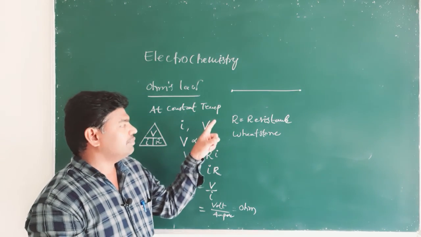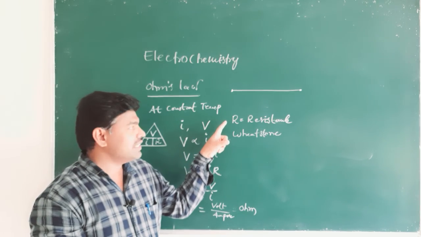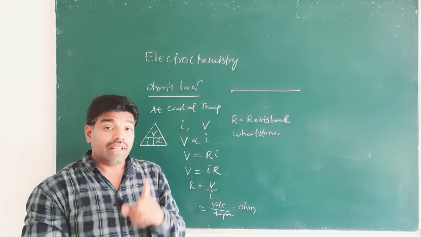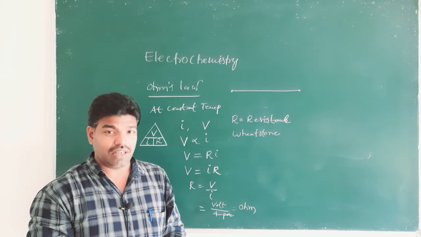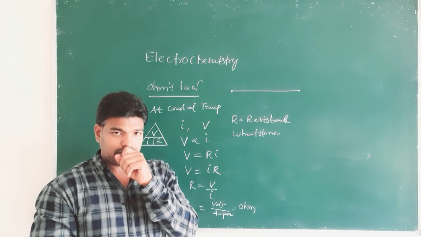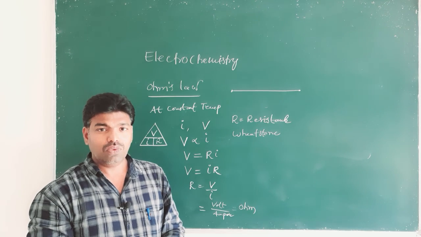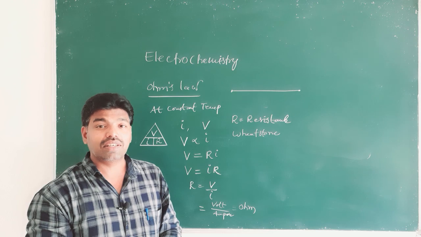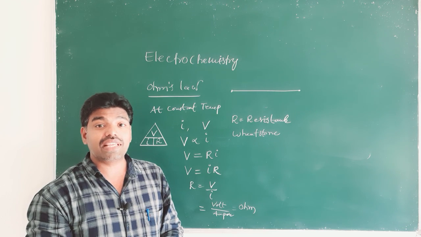So in electronic conductors, resistance can be measured by Wheatstone bridge. In electrolytic conductors also, we can measure resistance with the conductivity cell.